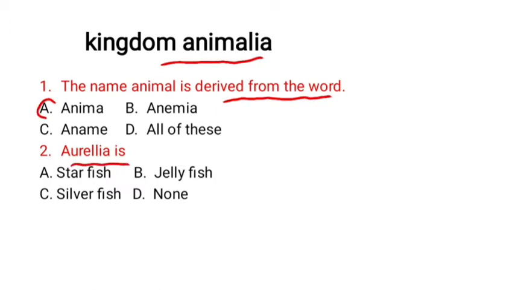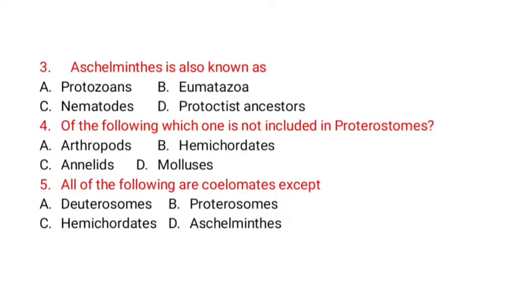Aurelia is starfish, jellyfish, silverfish, none. Aurelia is jellyfish. Aschelminthes is also known as protozoans, eumetazoa, nematodes, protostid, ancestor. Correct option is option C, nematodes.